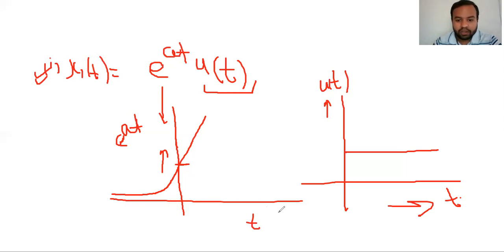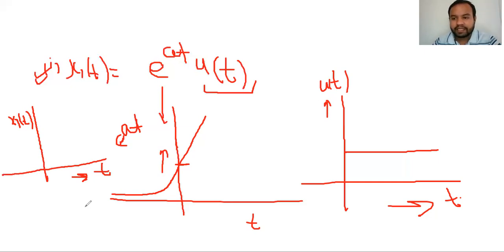Let us draw the multiplication of these two signals, that is x1(t), with respect to time. Please listen very carefully.